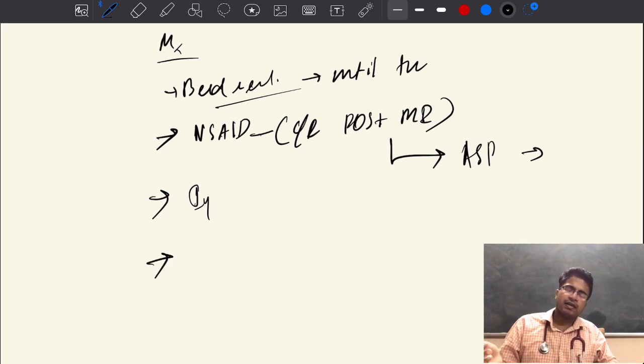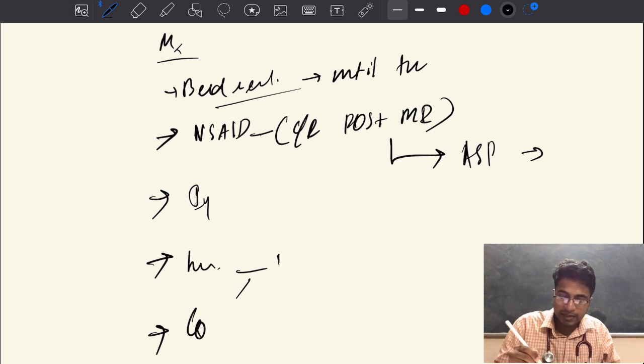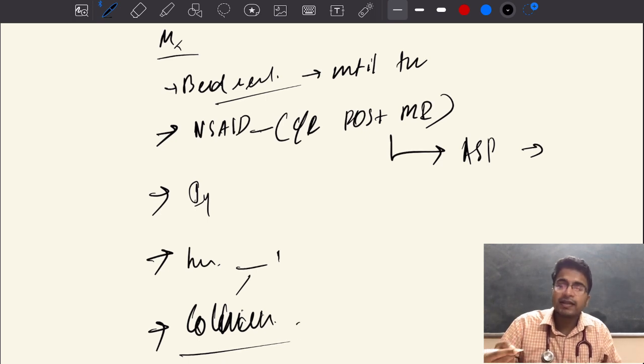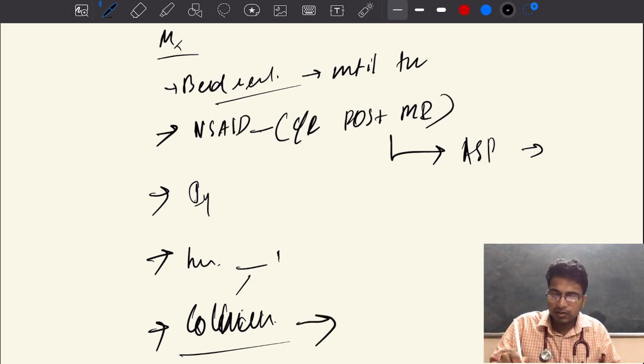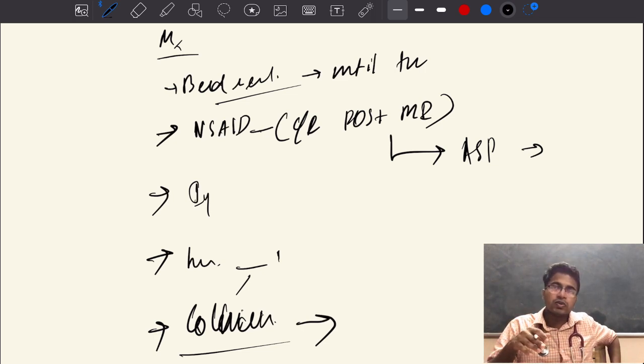Then other NSAIDs you can give, Brufen 200 mg, or what else can we give? Other NSAIDs. Then the other mainstay of treatment is colchicine. So what is the purpose of giving colchicine? Colchicine will increase the patient's sensitivity to NSAIDs, and it itself reduces neutrophilic infiltration, thereby reducing the inflammation.